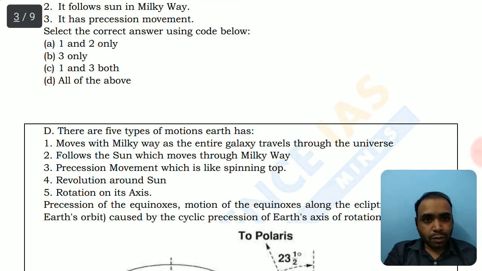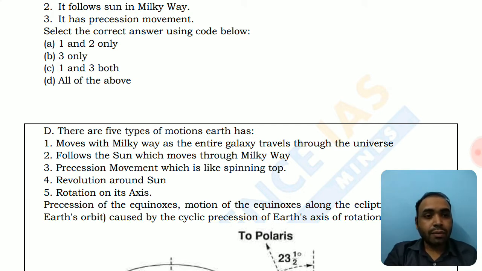These are the 5 types of motions Earth has. So all the vectors and the motions, relative motions, motion of Milky Way in the universe, then the motion of solar system in the Milky Way, and then the types of motions of Earth. So they have given these 5 motions. Earth moves with the Milky Way in the entire galaxy as the entire galaxy travels through the universe. So the Milky Way is a galaxy and it travels through the universe.